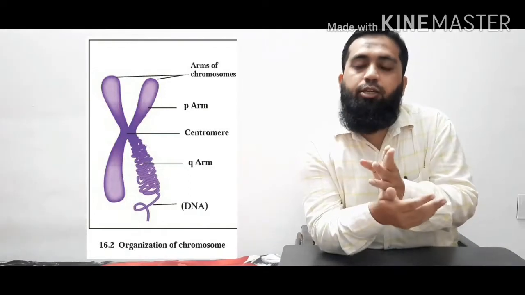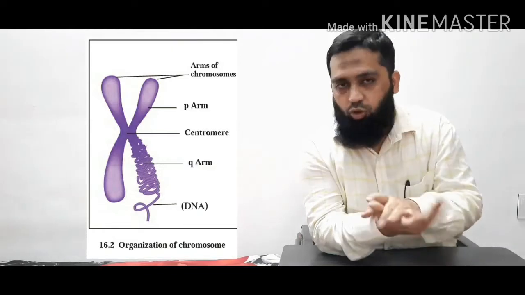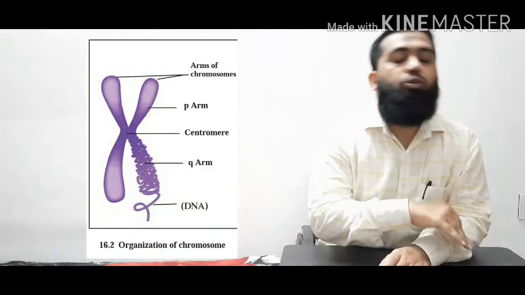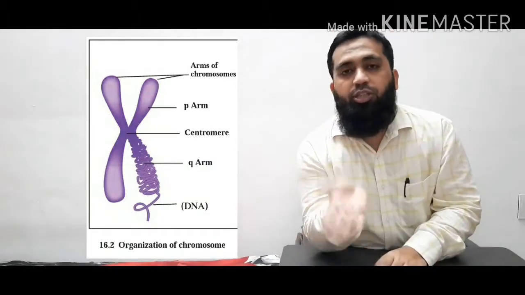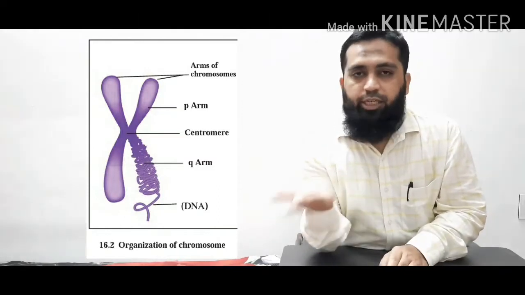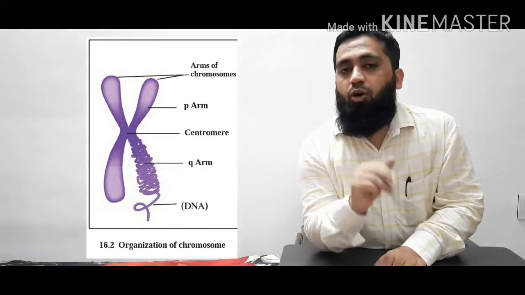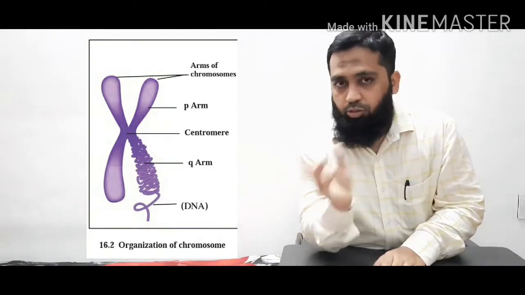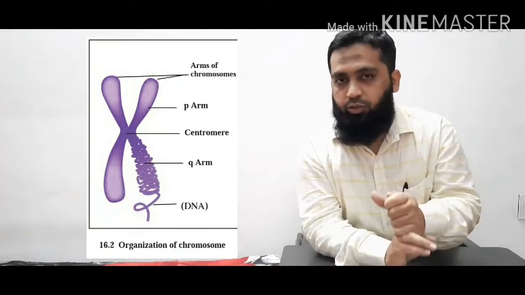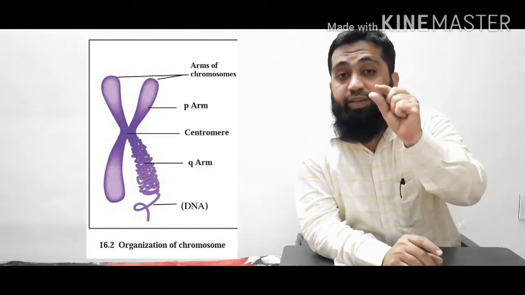Any human cell has 46 chromosomes, that is 23 pairs. You can call it 23 pairs or 46 chromosomes. These 46 chromosomes get duplicated before the cell division process starts. When a chromosome is duplicated, we call the copies sister chromatids. In the diagram, the sister chromatids are joined together by the centromere.